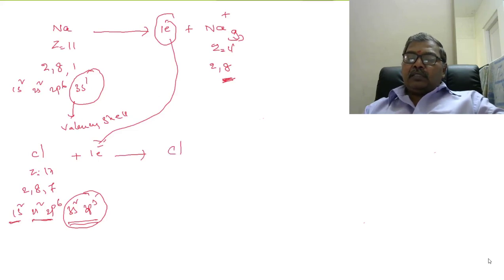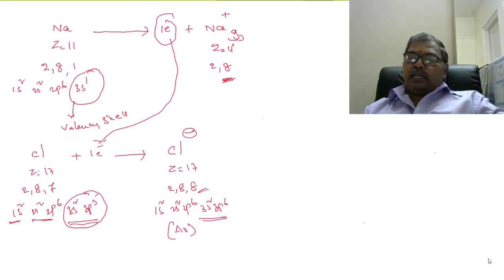And chlorine gets 1 unit negative charge because of acceptance of an electron from sodium. Z is 17, there is no change. Now 2, 8, 8. So the configuration is 1s2, 2s2, 2p6, 3s2, 3p6. Now it gets the argon configuration. 8 electrons are present in the outermost orbit.